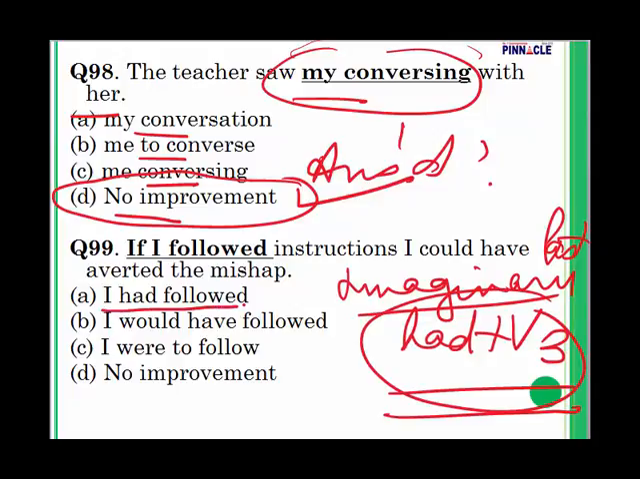So if I had followed, in this sentence, if shows that it is imaginary. How will you know that it is imaginary? You will know because if has been used in the sentence. So that is the reason I will go with A. If I had followed instructions, I could have averted the mishap. So my answer is going to be A.